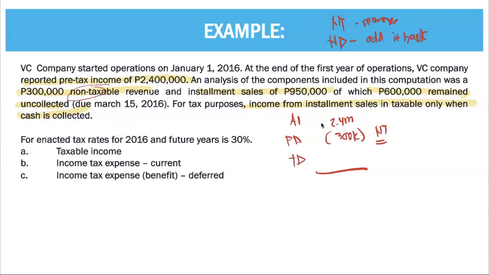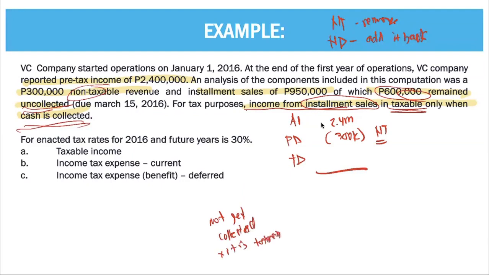Next, we look into your temporary difference. The only temporary difference given here is the 600,000 uncollected. It says there that income from installment sales is taxable only when cash is collected. Since it is not yet collected, is it taxable now? The answer is it is not taxable, because it is taxable only when cash is collected. So what do we have here? We have a future taxable amount.